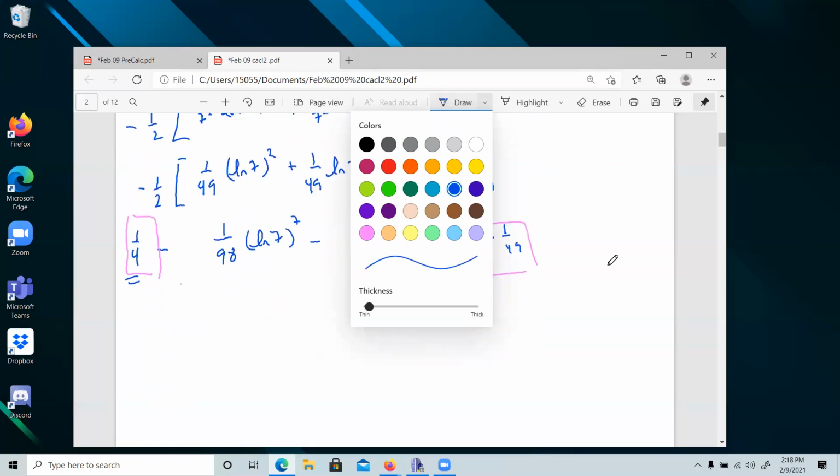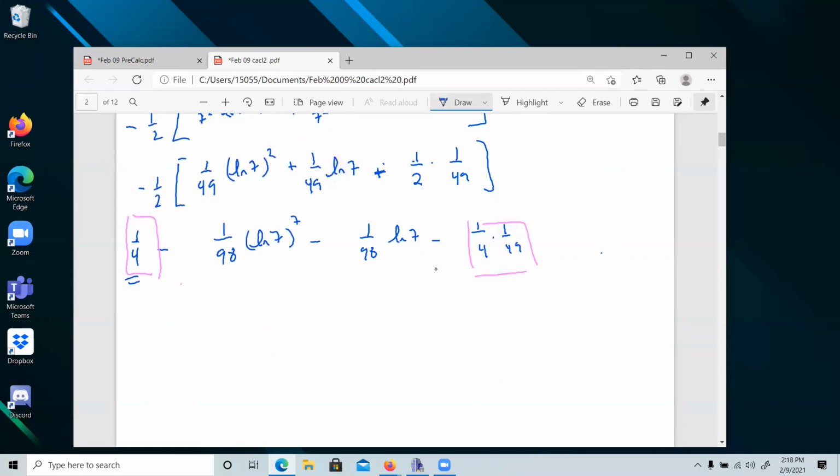So what we have to do next is figure out what is 1/4 minus 1/49. This is really 1 over 4 times 49. Let's write it that way. The reason I did it that way was simply so that when I want to get my common denominator, I don't have to think about what do I multiply this by.